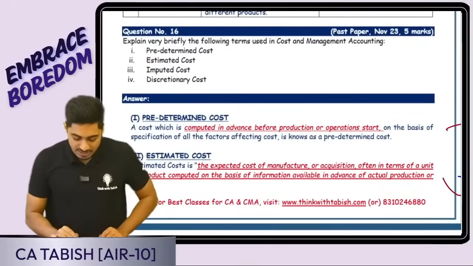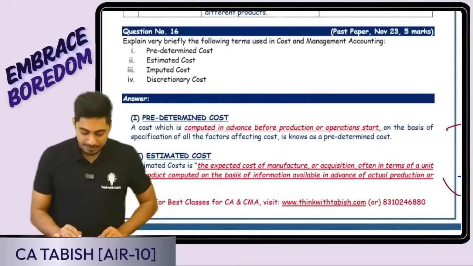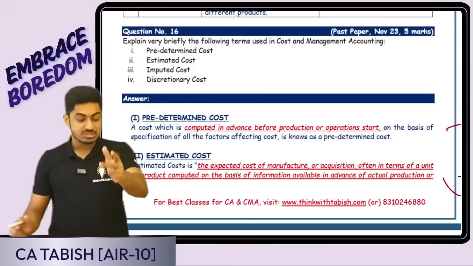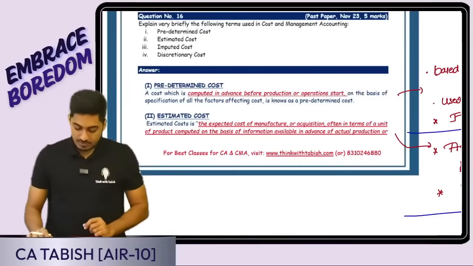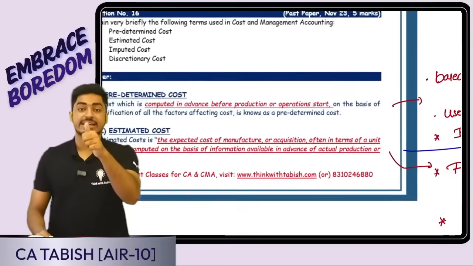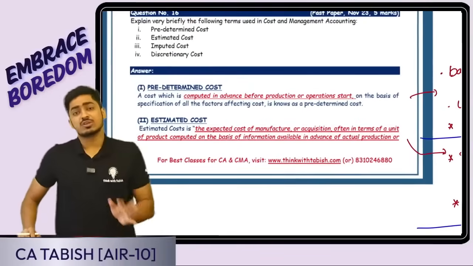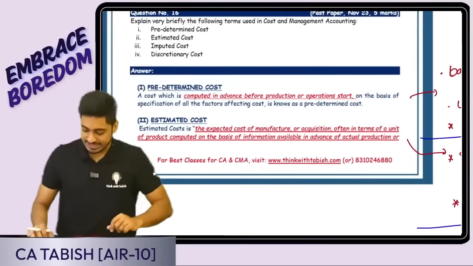Now, explain very briefly the following terms used in costing: predetermined cost, estimated cost, imputed cost, discretionary cost. Beautiful question. First, let's have a look at the two costs: predetermined cost and estimated cost. Same only, sir. What is the difference, sir? Okay, let me try telling the difference.